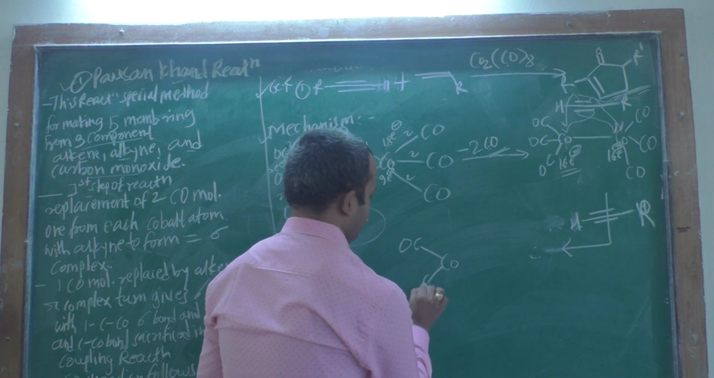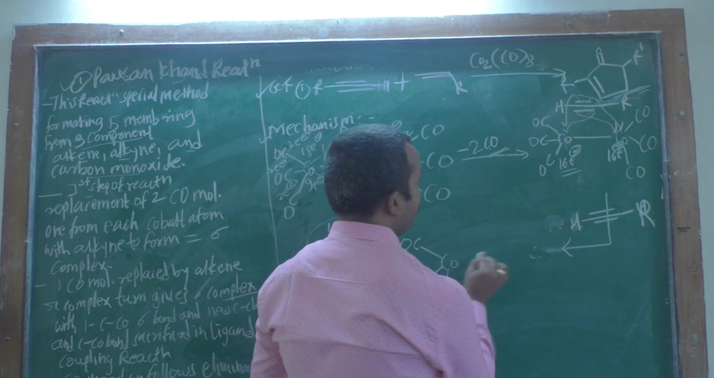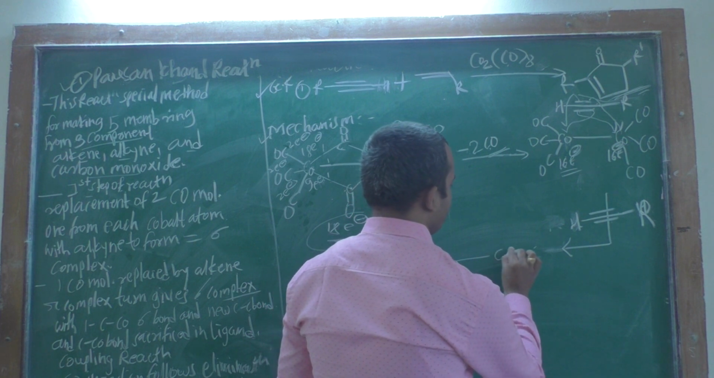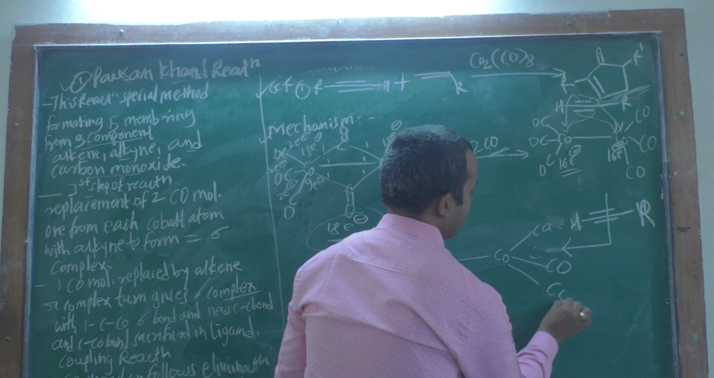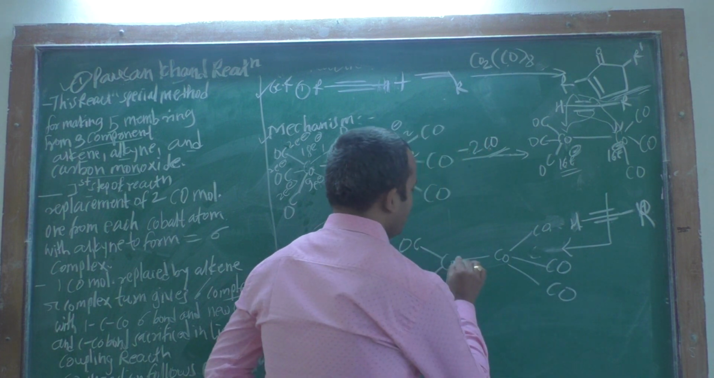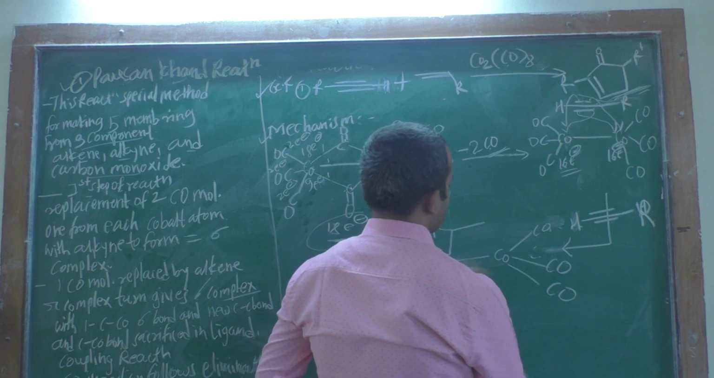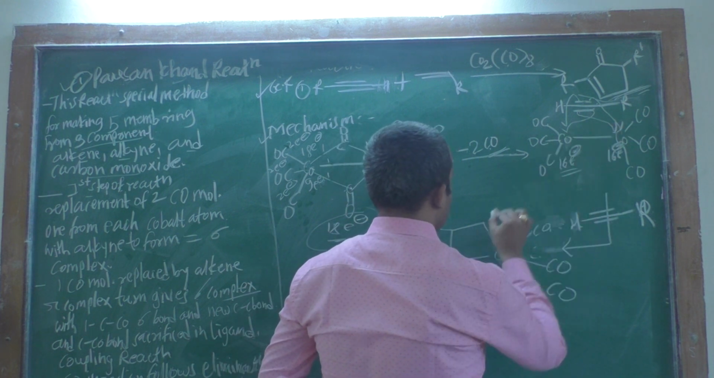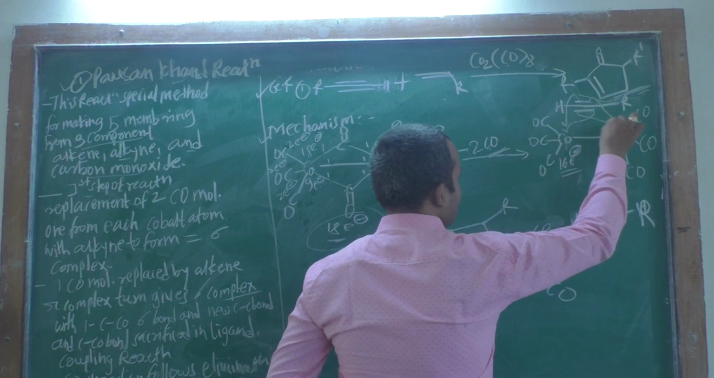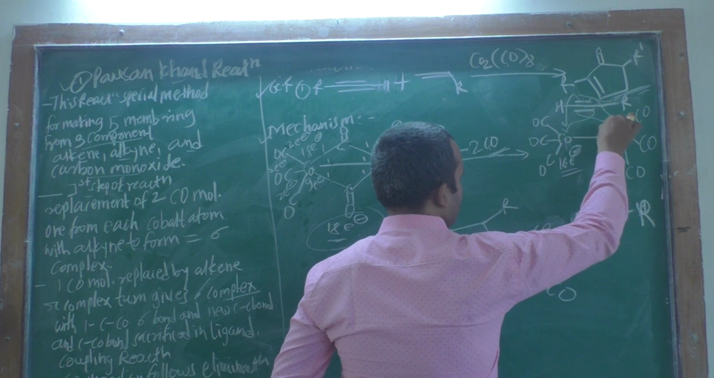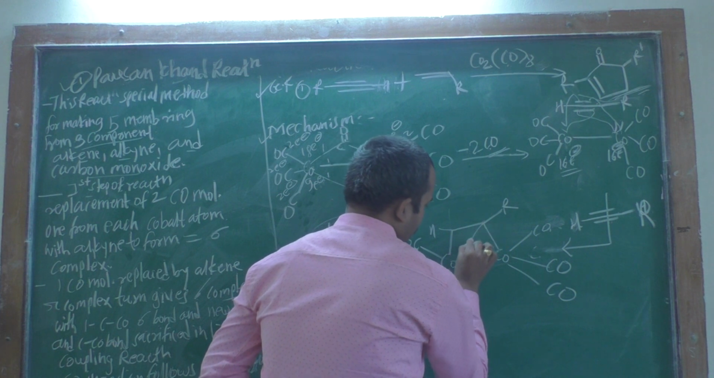This is cobalt, this is CO, then this is CO, then this is carbon monoxide and carbon monoxide. Okay, and therefore this is H, this is R, and you have to cross this carbon 1 electron, it is this pi bond 1 electron, it crosses this. Therefore you have to cross them.